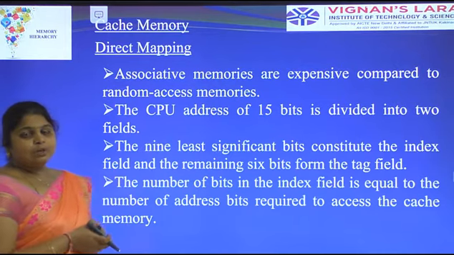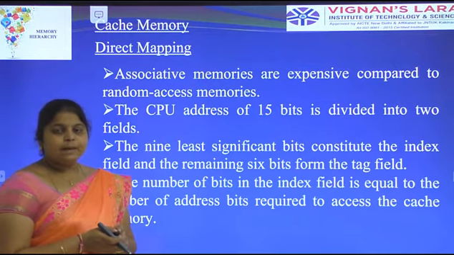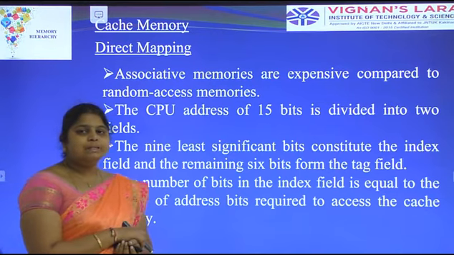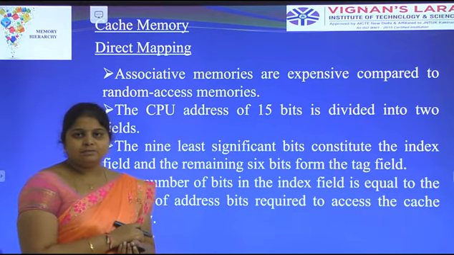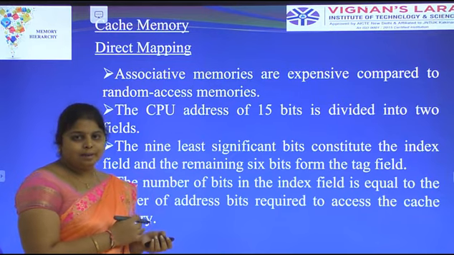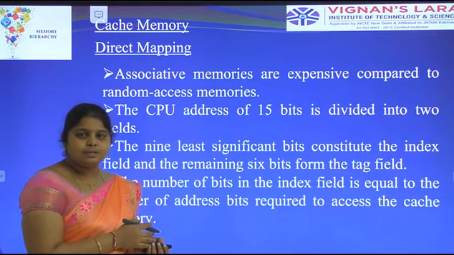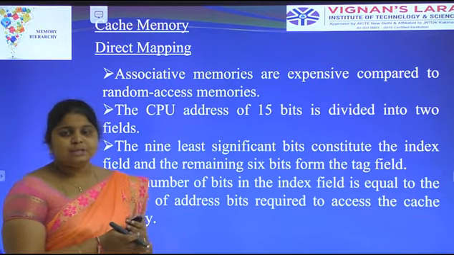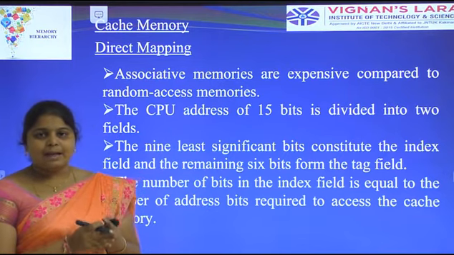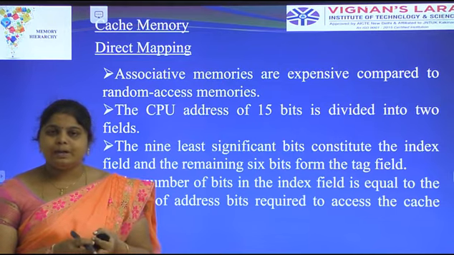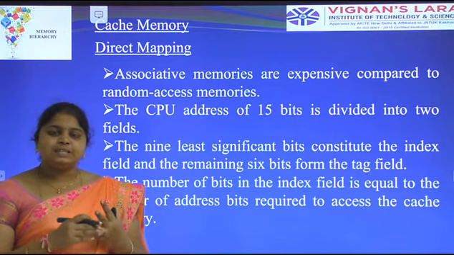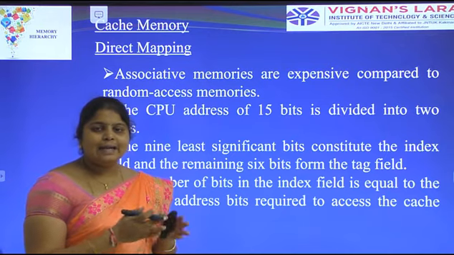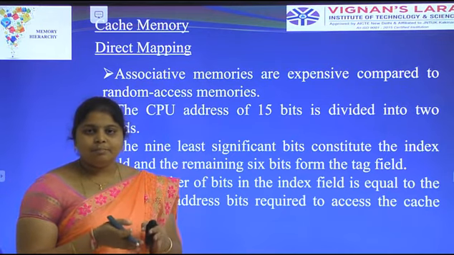Okay, next coming to the direct mapping. The disadvantage of associative mapping is that its cost is very high. That's why we come to direct mapping. This is the next mapping process in the cache memory. We have three types of mapping process: associative mapping, direct mapping, set associative mapping. Associative mapping is flexible and faster. It can store both the data and address in the memory.